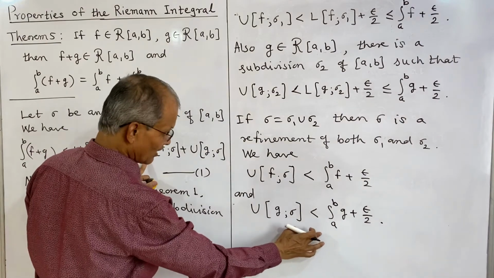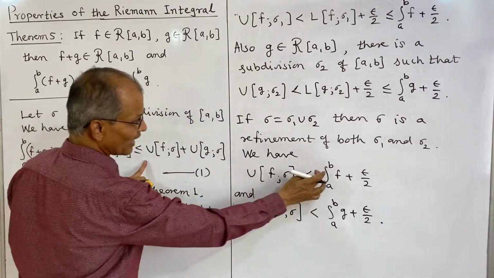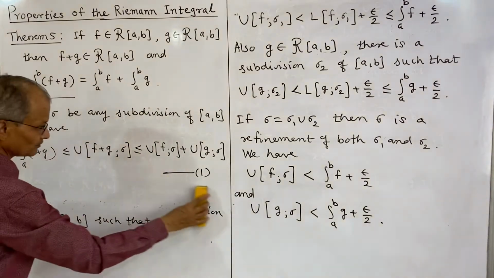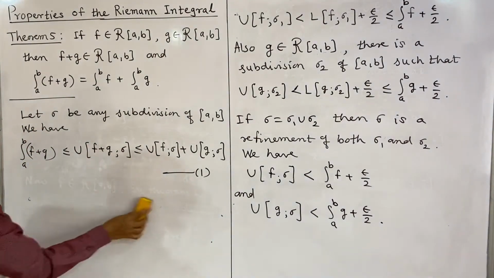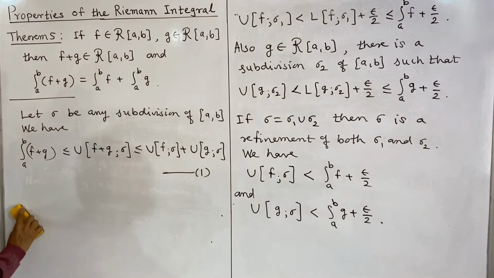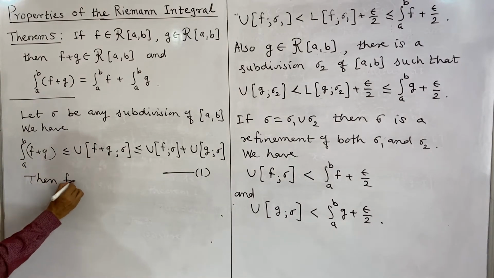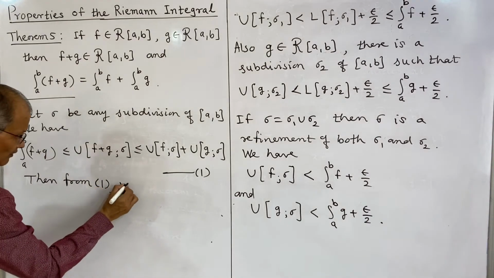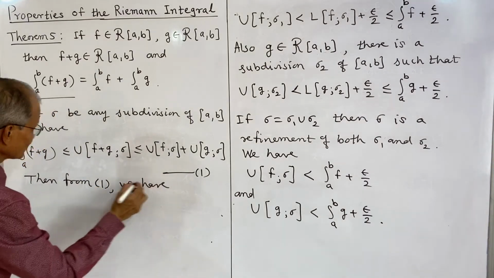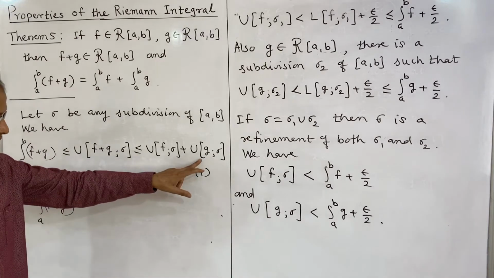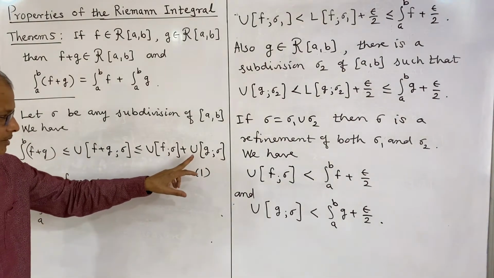So if you replace these two terms by these integrals, then from 1 we have, on the left side, the same integral from a to b of f plus g, which is less than the upper sum of f plus the upper sum of g.